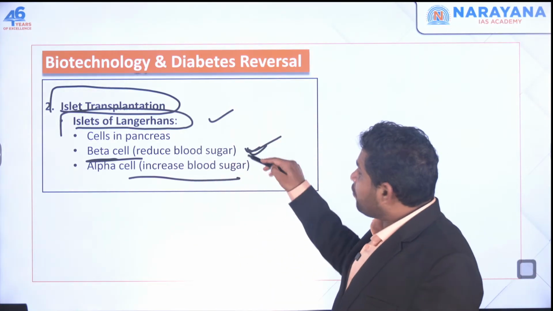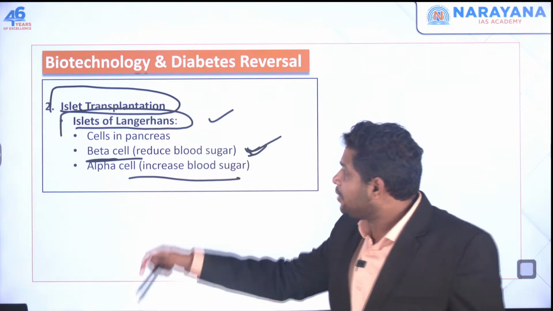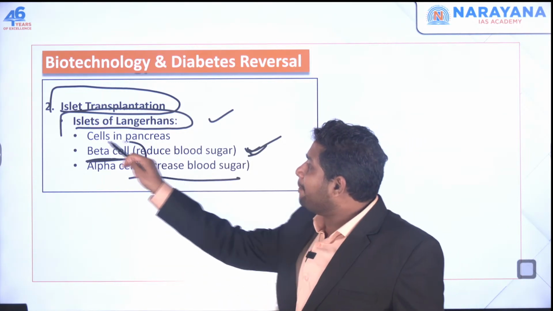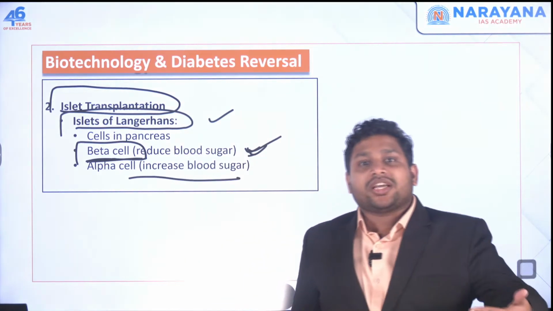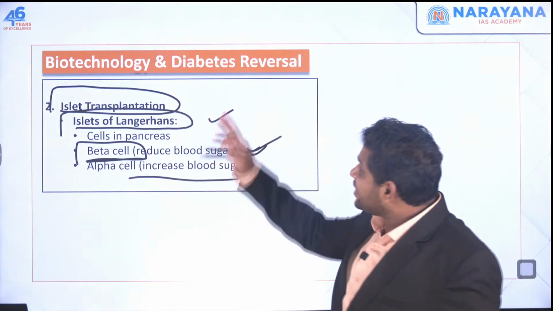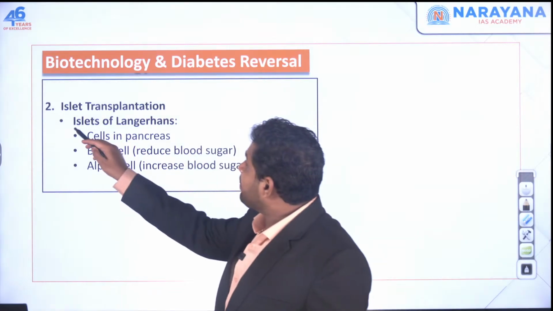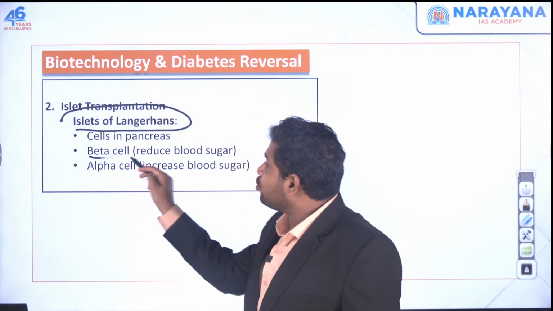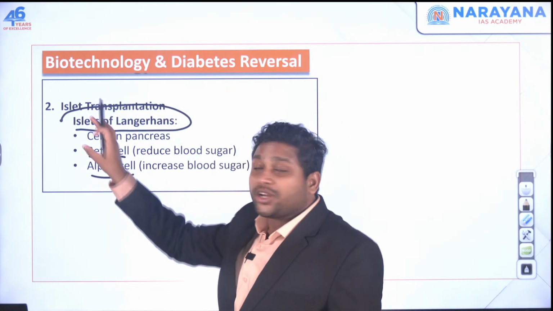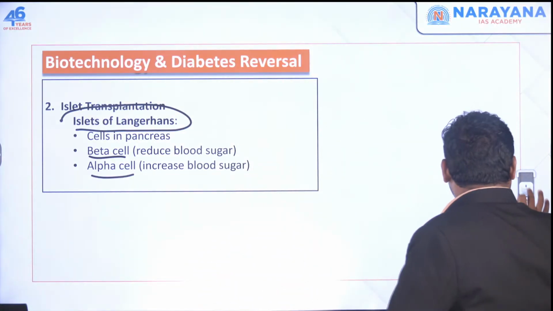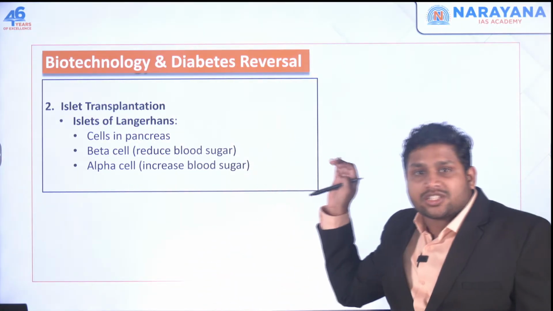So in the earlier method, what we did, we made beta cells using stem cell. But in this method of islet transplantation, we will directly bring this islet all together, which includes beta as well as alpha cells. We are going to transplant islet directly in this person's body.